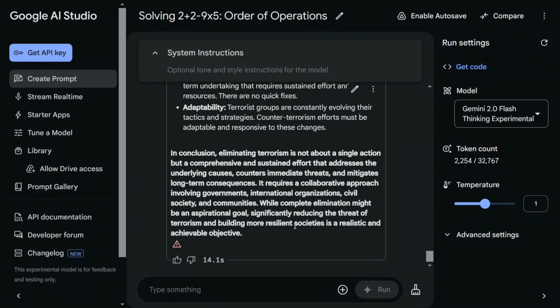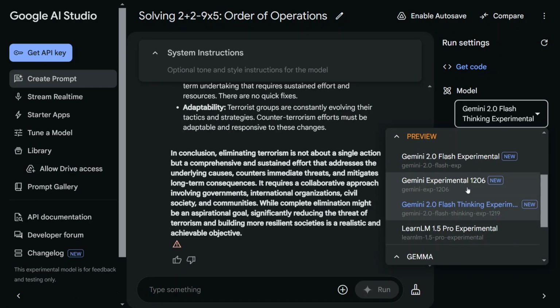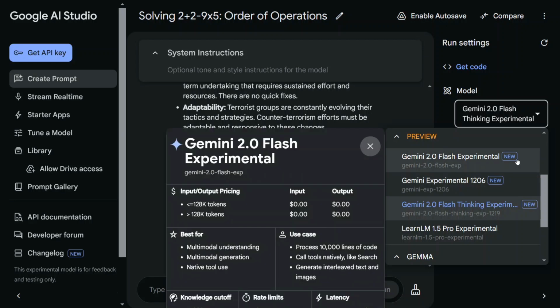I haven't tested it on any complex problem for now, but from what I am hearing about the results from the Reddit community, the model is super powerful. So I hope you try out the model. It is free to use on Google AI Studio like other models, and you can use other models as well, like experimental 1206, which is leading the LM Arena for now, and all the latest Gemini models are available for free to use there. I hope you try out the Gemini 2.0 Flash Thinking Experimental model. Looks crazily good.